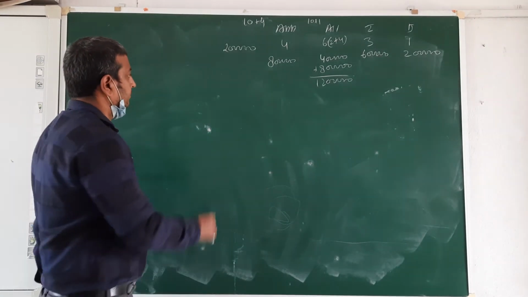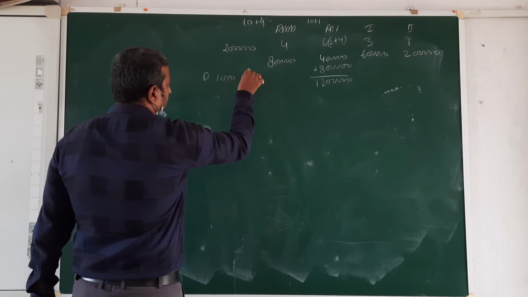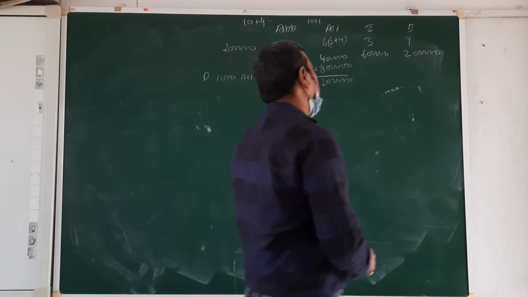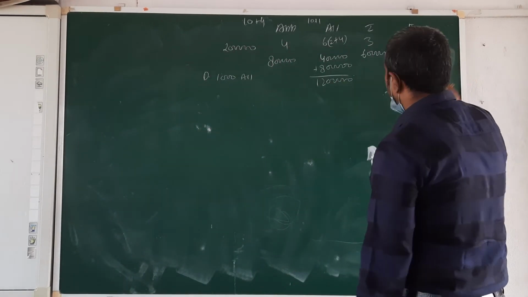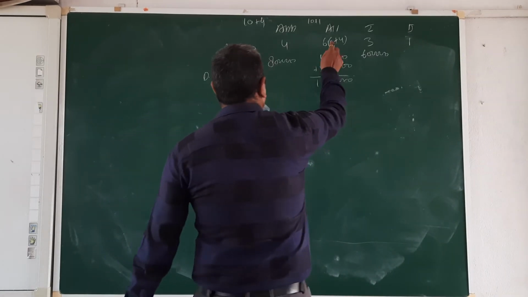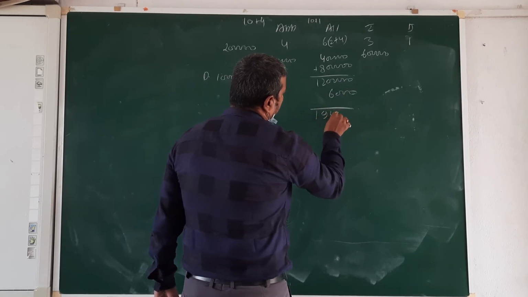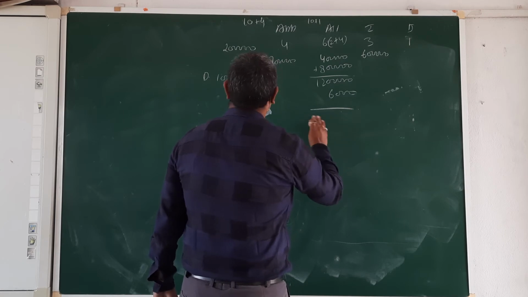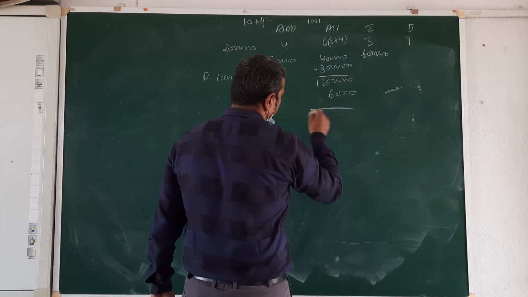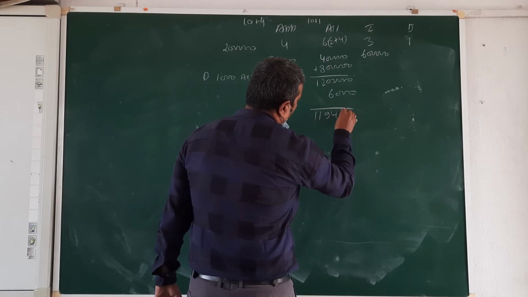The holder of 1,000 shares did not pay the amount due on allotment and first call. His shares were forfeited, 400 reissued. Due on allotment and first call. Okay, beta? So just remove this amount. He is not giving the money of this 6 rupees, it means 6,000 beta. 11 lakh 94,000.